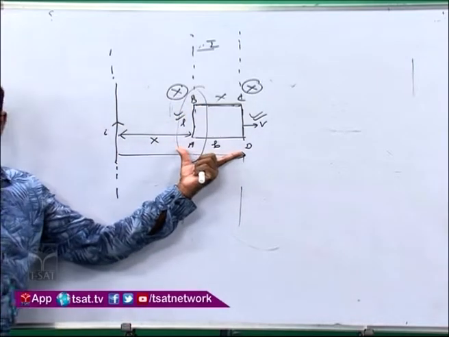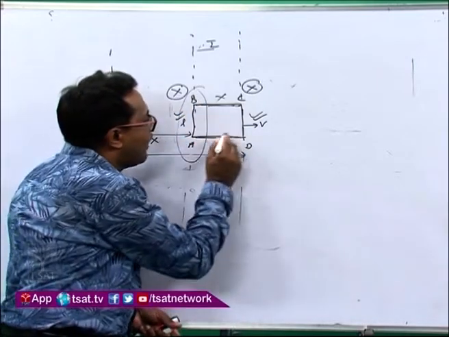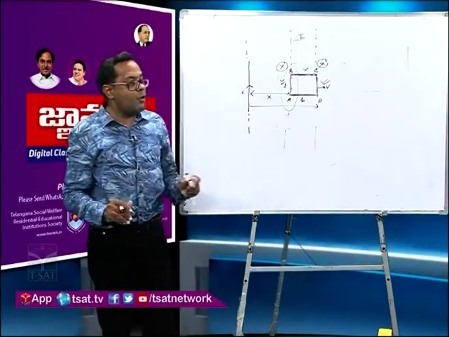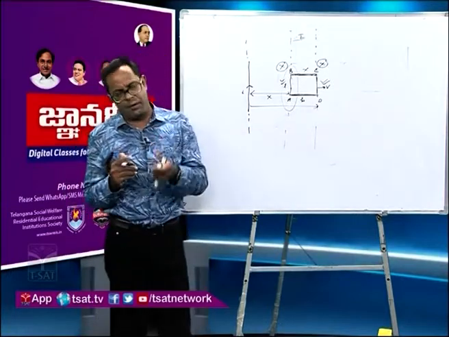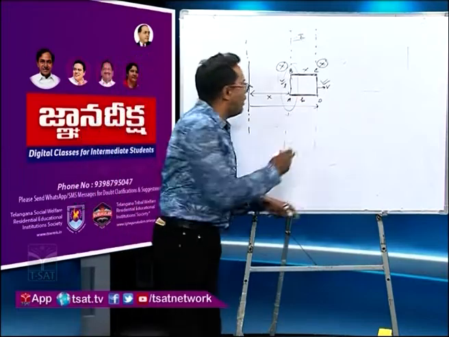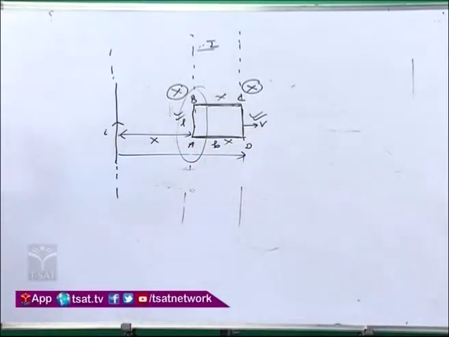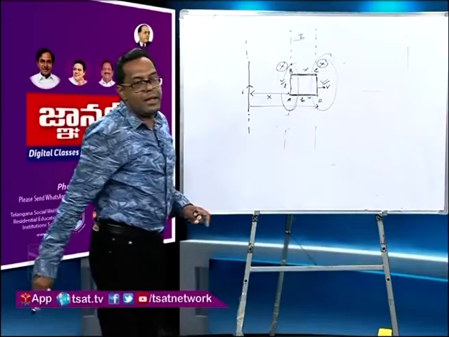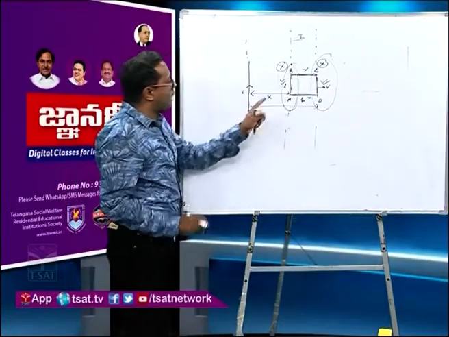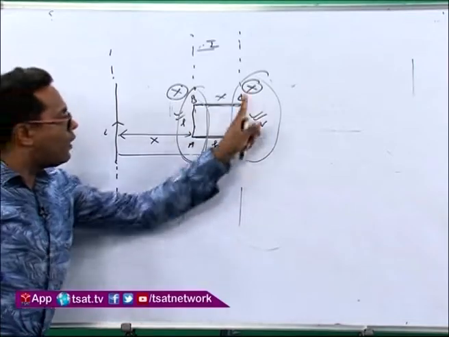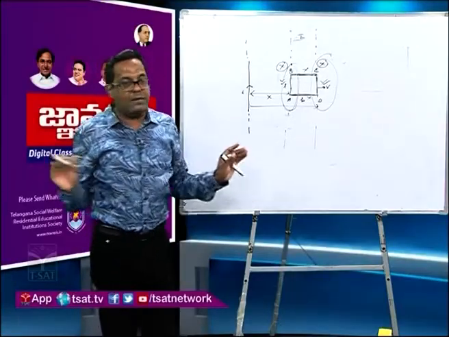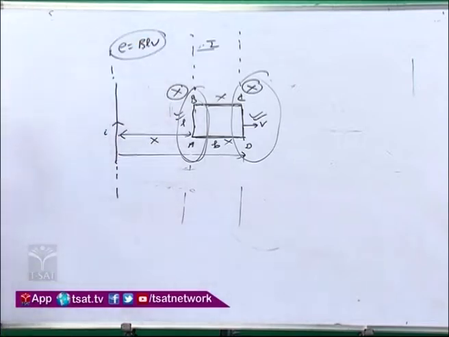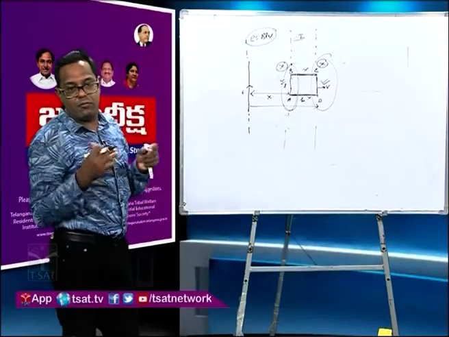Now come to the AD part. Again the length and the velocity are parallel or maybe anti-parallel, whatever the direction, because the length dl vector is the direction of current. They are parallel or anti-parallel, so here there will be no EMF. Now we have to get this EMF and then we can find the net EMF. Since for AB or CD, B, L, V are perpendicular to each other, you can apply the formula E equal to BLV, what I told you in the first class, a shortcut because we don't have time right now.